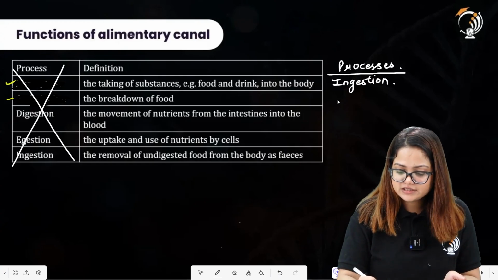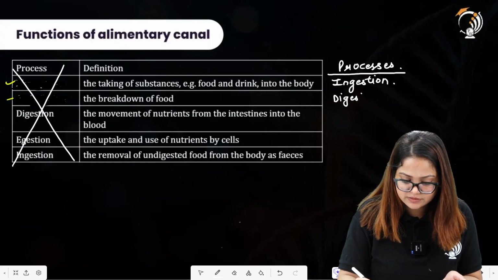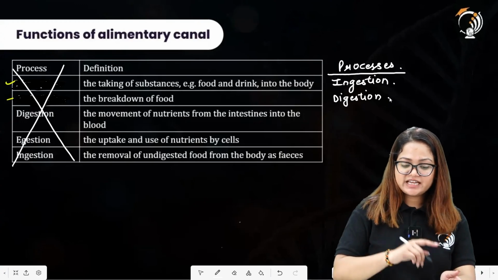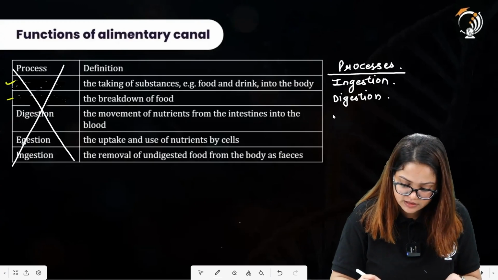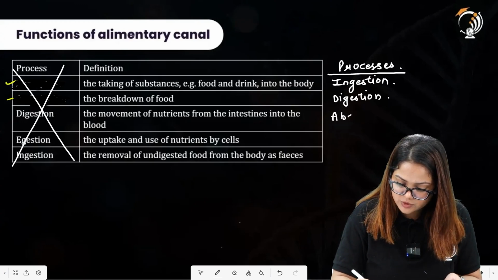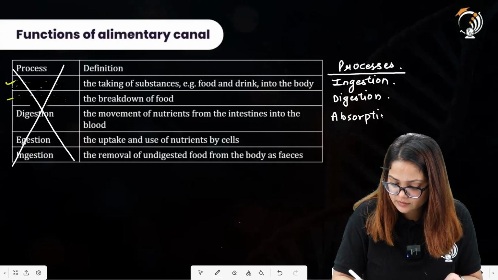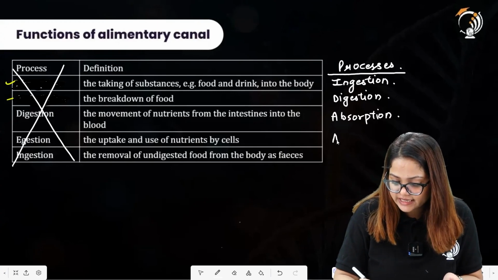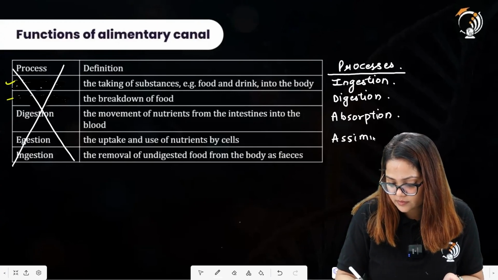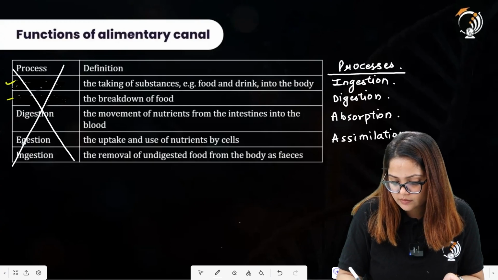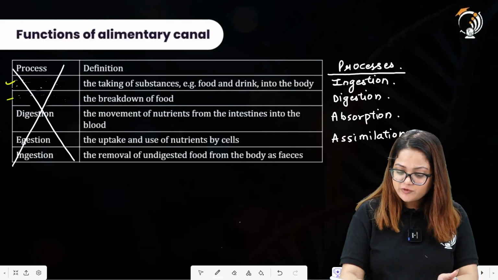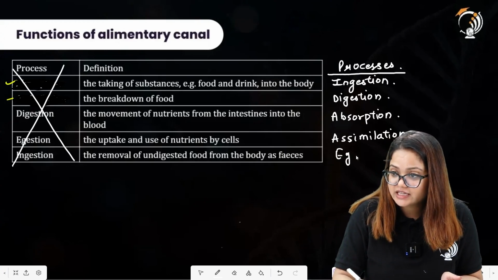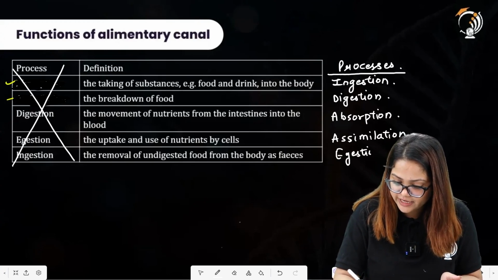Breakdown of the food is called digestion. The movement of nutrients from the intestine into the blood, it is absorption. The uptake and use of nutrients by the cell, it is assimilation. The removal of undigested food material from the body as feces, and what do we call it? It is called egestion. I hope this is clear.